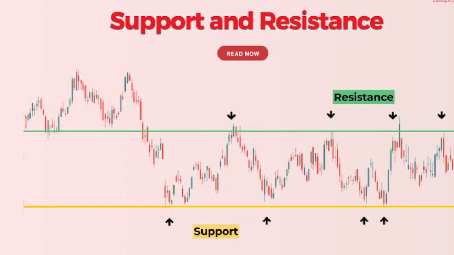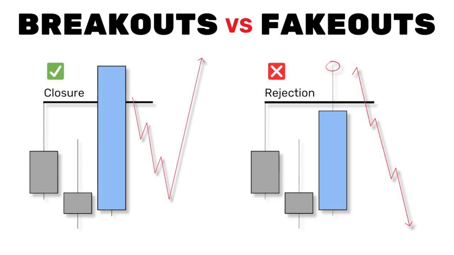Support and resistance. Support is an area where price tends to bounce upward. Resistance is an area where price tends to reverse downward. These are zones, not single lines. Breakouts and fakeouts. Patience prevents losses. Fakeouts are designed to trap emotional traders. Confirm if it's a real breakout or a fakeout prior to entering a trade.